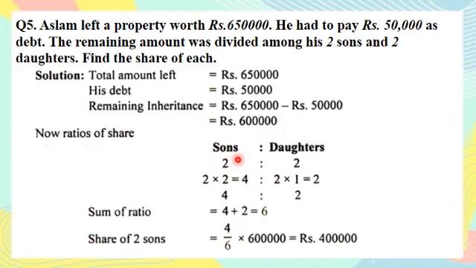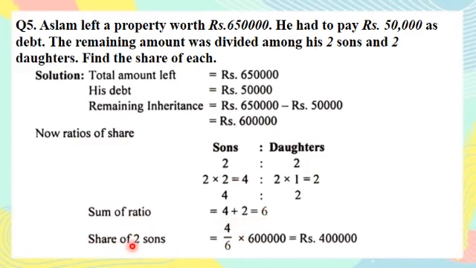So the ratio of the son and daughter, as we have two sons and two daughters: the share of each son is twice that of the daughter. So we will multiply the share of son by 2, that means 2 multiplied by 2 is equal to 4. And the number of daughters by their share, so the share is 1. So 2 multiplied by 1 is equal to 2. And the final ratio is 4:2. Sum of ratio, 4 plus 2, is equal to 6.